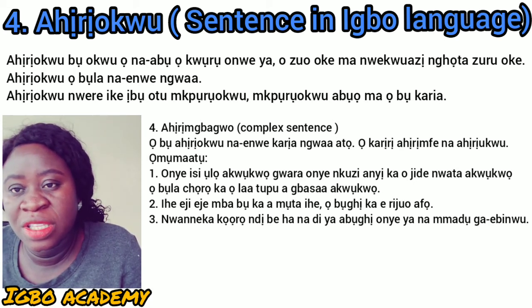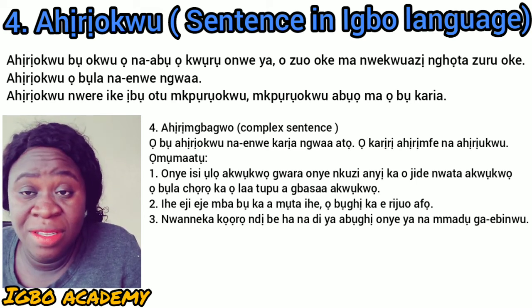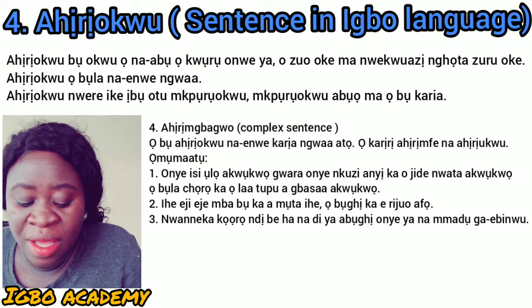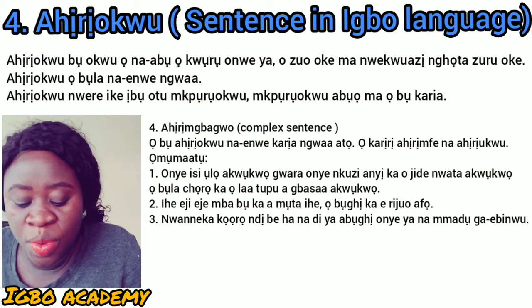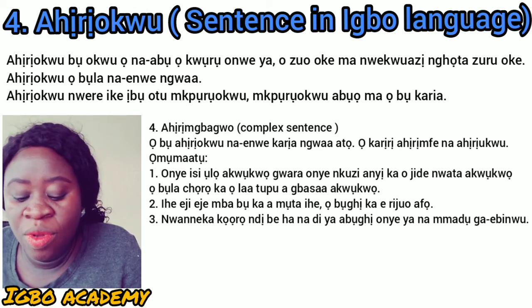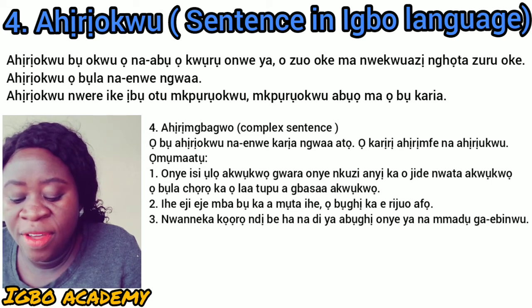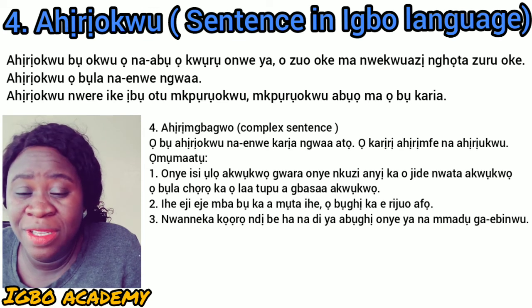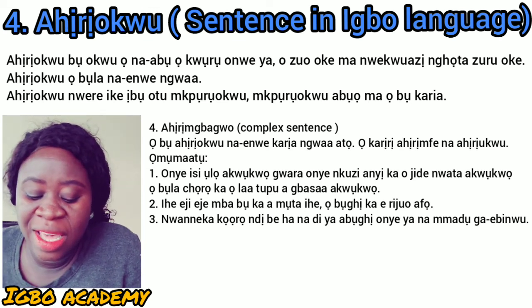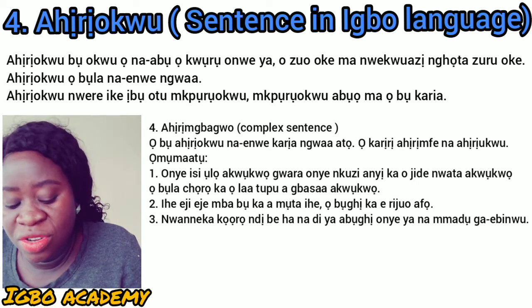Riju is to eat plenty. So you have many verbs in this one sentence. Eji 1, eje 2, bụ 3, mụta 4, bụghị 5, riju 6. So you have 6 verbs in this complex sentence. Ihe eji eje mba bụ ka amụta ihe, ọ bụghị ka eriju afọ.